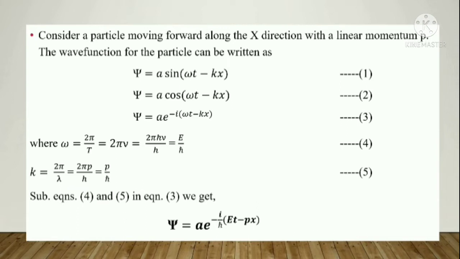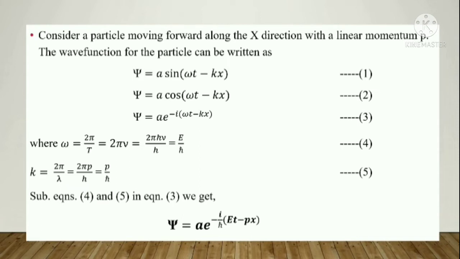A particle is moving along the x direction with linear momentum p. It is forward motion. Then the wave function for a particle can be written as, which we have studied in module 1, in the waves chapter. That is psi is equal to a sine omega t minus kx, where omega represents the angular frequency, t is the time, k is the propagation constant, and x is the position.